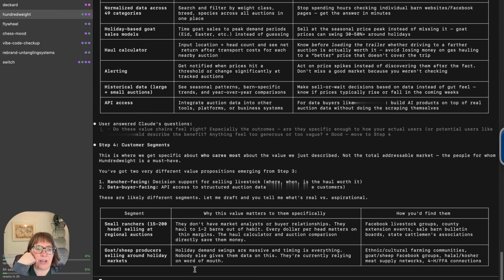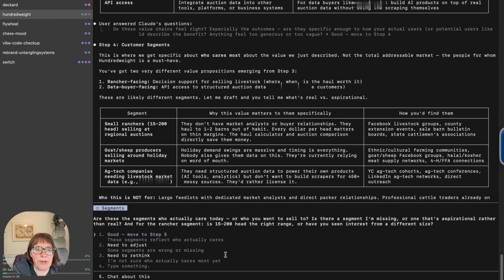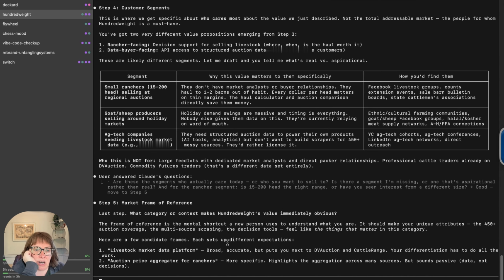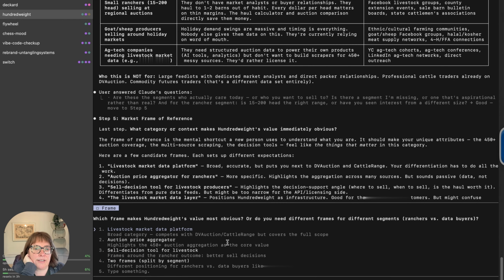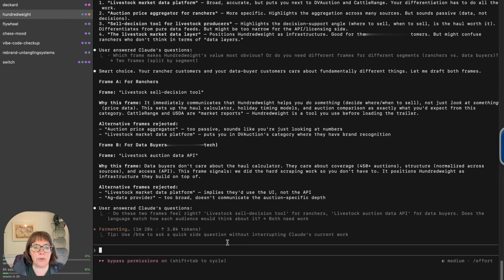So yes, different value propositions. There are different sizes. So talking about small ranchers, goat and sheep producers, and ag tech companies needing the high level, the national level information for their customers. What makes the value immediately obvious? Is it the livestock market data platform, auction price aggregator, sell decision tool for producers, livestock market data layer? I think there's 2 frames between the ranchers versus the data buyers. I don't like these frames, so we're going to go through it.